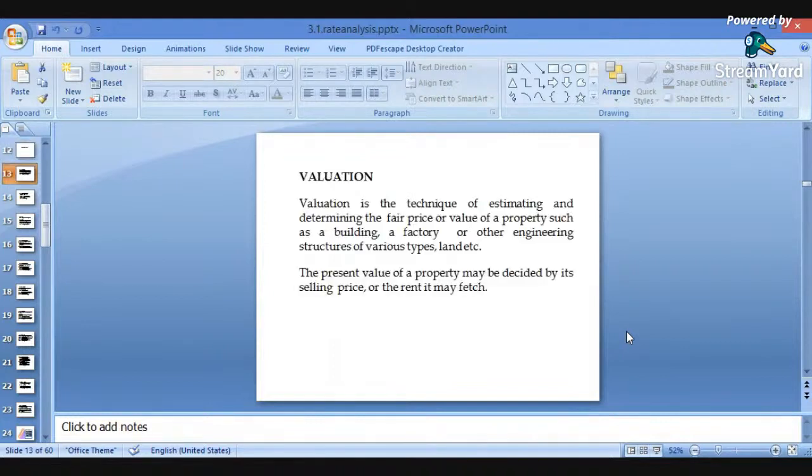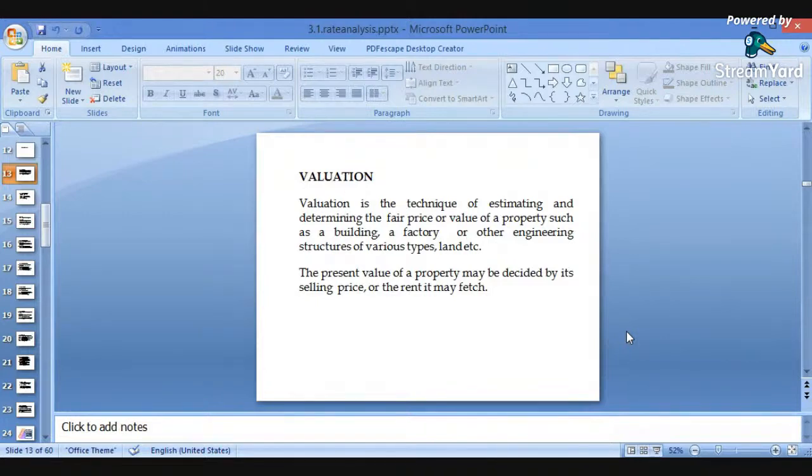So first we will see what valuation actually is. Valuation is the technique of estimating and determining the fair price or value of a property. As the word valuation itself indicates, we have to find out the value or fair price of a property, depending upon its locality, various conditions, availabilities, or the amenities available. The fair price or value of the property is nothing but the valuation.